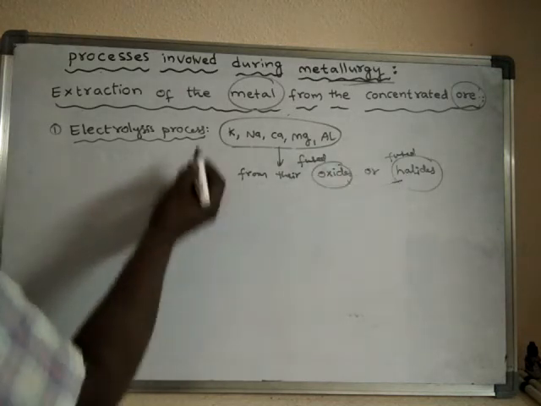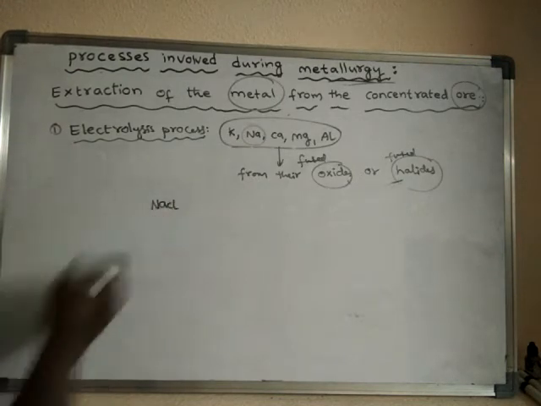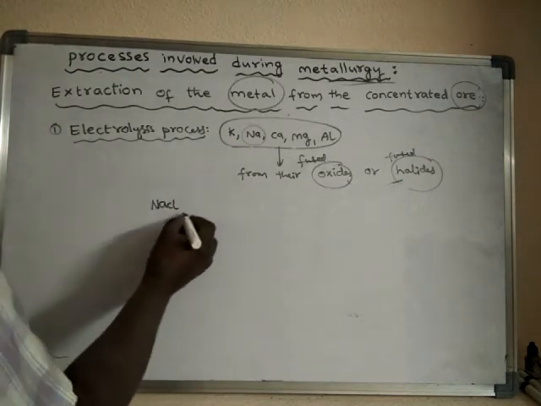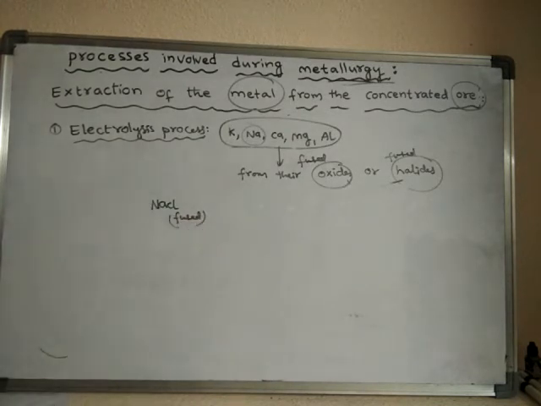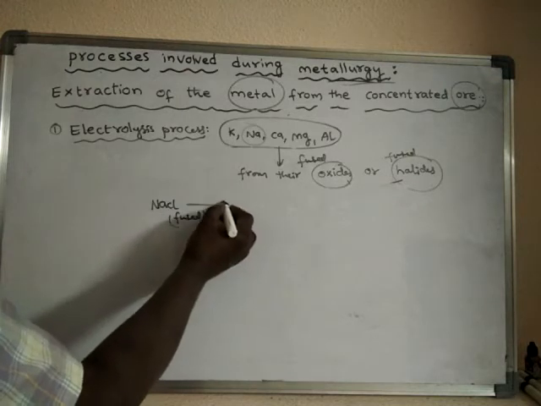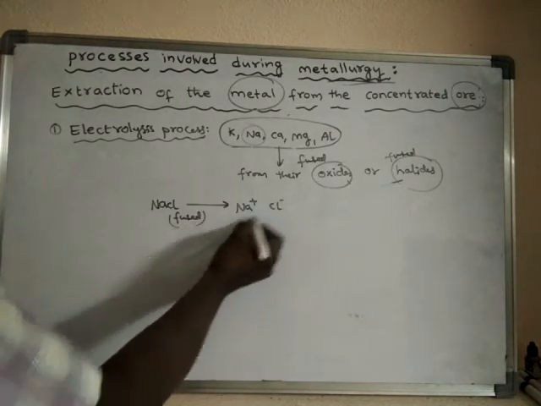For example, take sodium chloride. Fused, molten sodium chloride contains sodium ions and chloride ions.